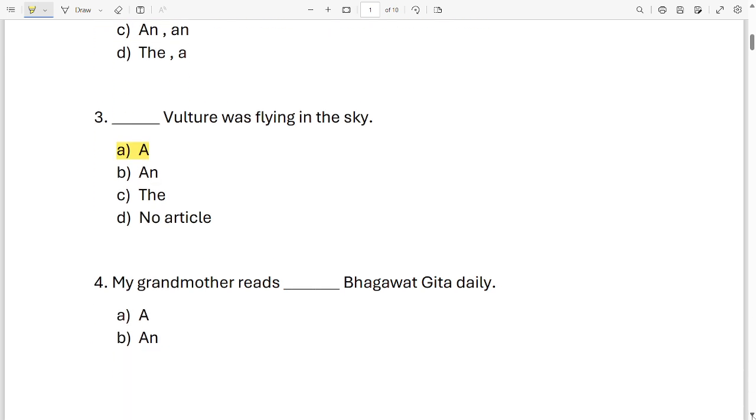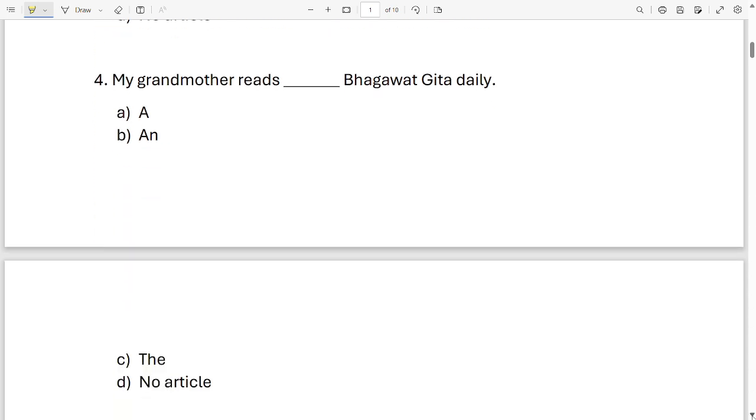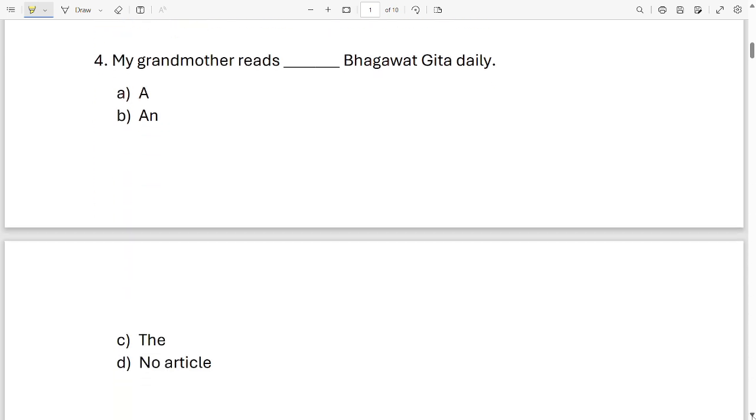Okay, next sentence. My grandmother reads dash Bhagavad Gita daily. Which word will come over here in this blank? A, an, the or no article is required. Look at the sentence. Which option is correct? Which word will come in front of Bhagavad Gita? It is option C, the. My grandmother reads the Bhagavad Gita daily.